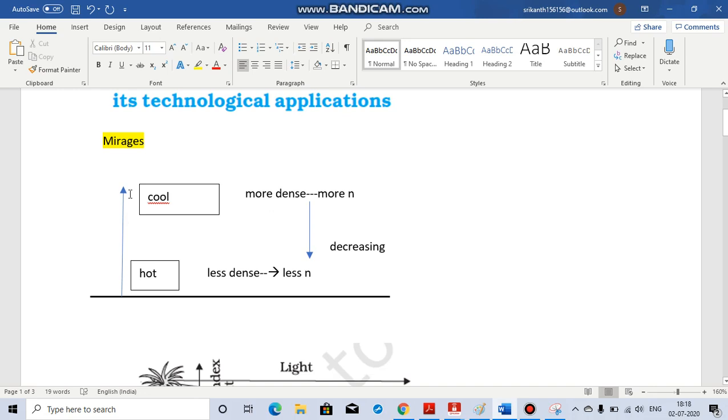But when you go in the upward direction, the air becomes a little cooler. Now this cool air has more density, hot air has less density. The refractive index in air actually varies with the density also. So if the density is more, the refractive index is a little more. If the density is less, the refractive index is less. So this arrow indicates the direction in which the refractive index is falling down.